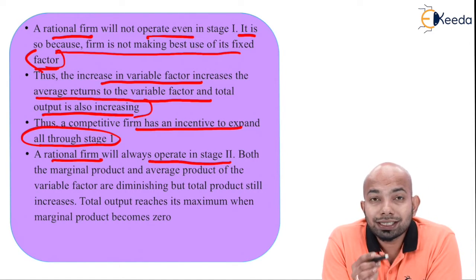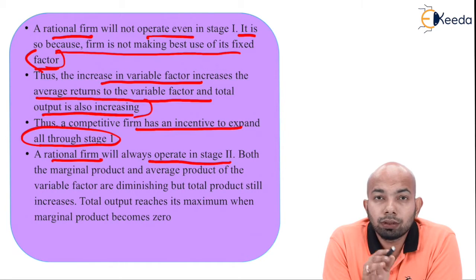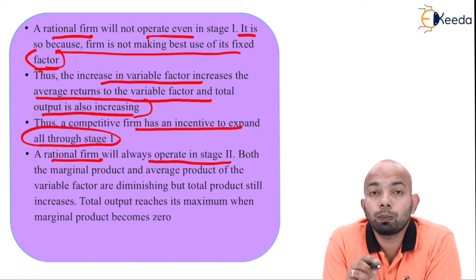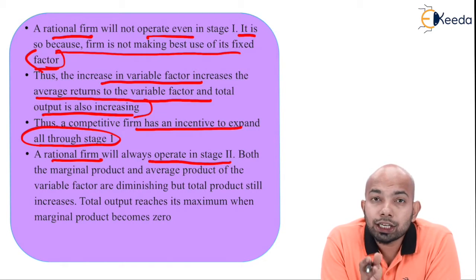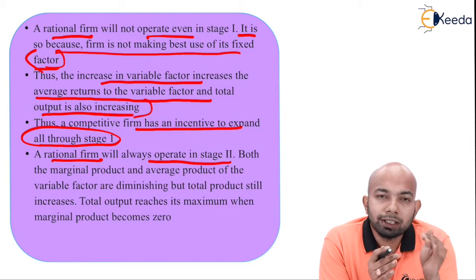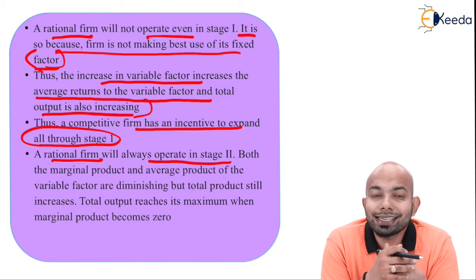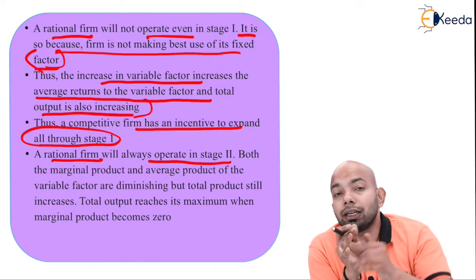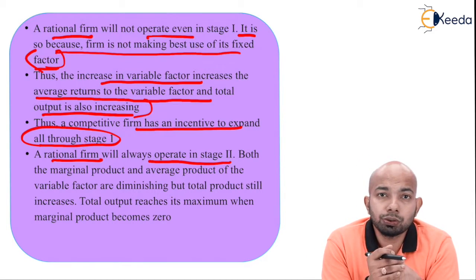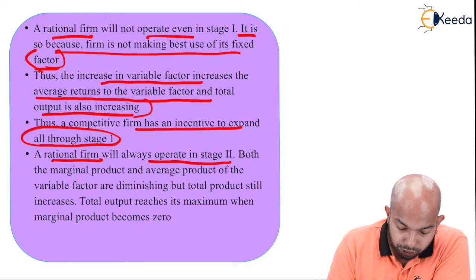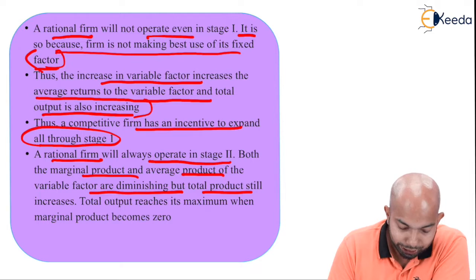Now, if stage 1 is cleared by a rational firm, then there are high chances that the same firm will operate flawlessly in stage 2. Why? Because the natural scenario, whereby the marginal productivity keeps on declining in stage 1, is avoided and it continues in stage 2, so you can function properly in stage 2 here. Both the marginal product and average product of the variable factor are diminishing, but total product still increases.